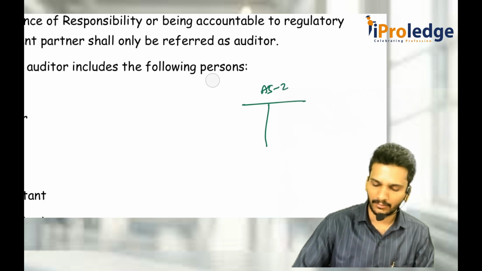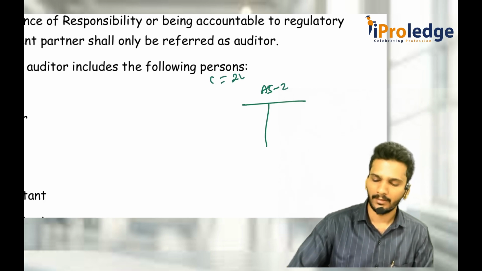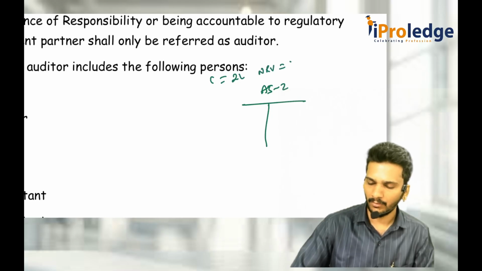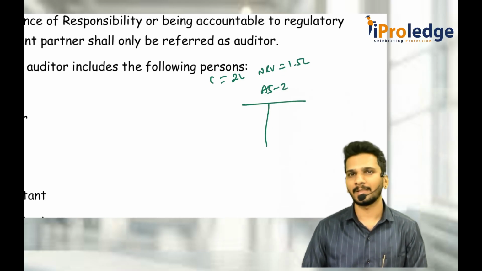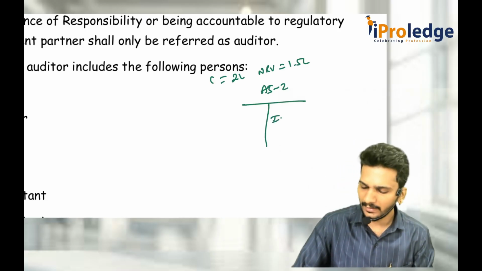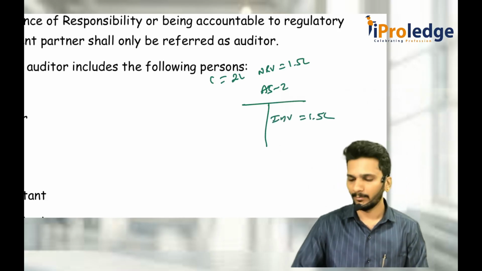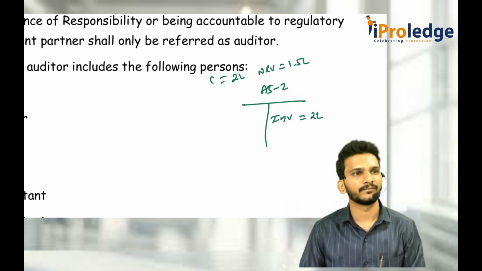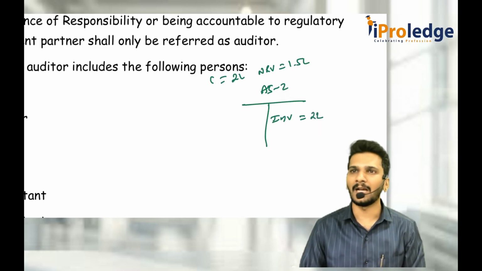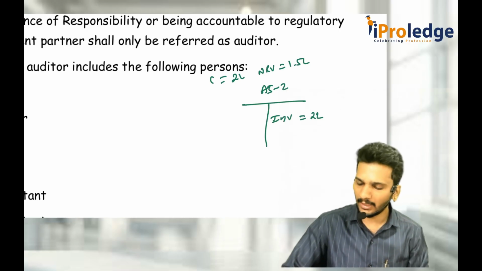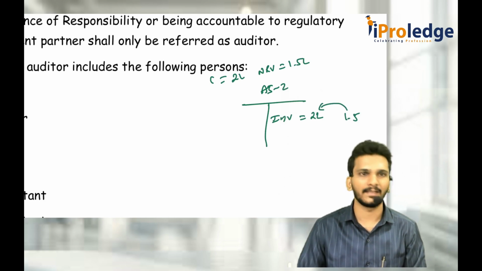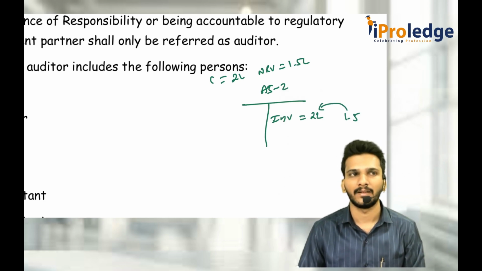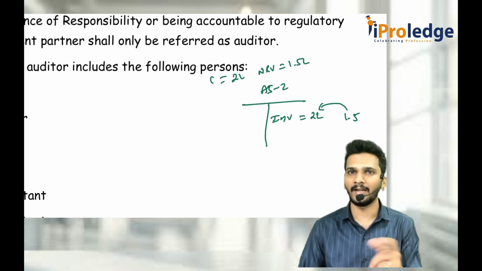Consider cost is equal to 2 lakh, then NRV is equal to 1.5 lakh. At what price should you write it here? 1.5 lakh, because as per AS 2, inventory should be valued at cost or NRV, whichever is lower, so 1.5 lakh. But actually you wrote it as 2 lakh. That means there is a difference between amounts. What you actually were required to mention is 1.5, what you actually mentioned is 2 lakhs, and that is the difference. This is called a misstatement: a difference in amount required and actual.